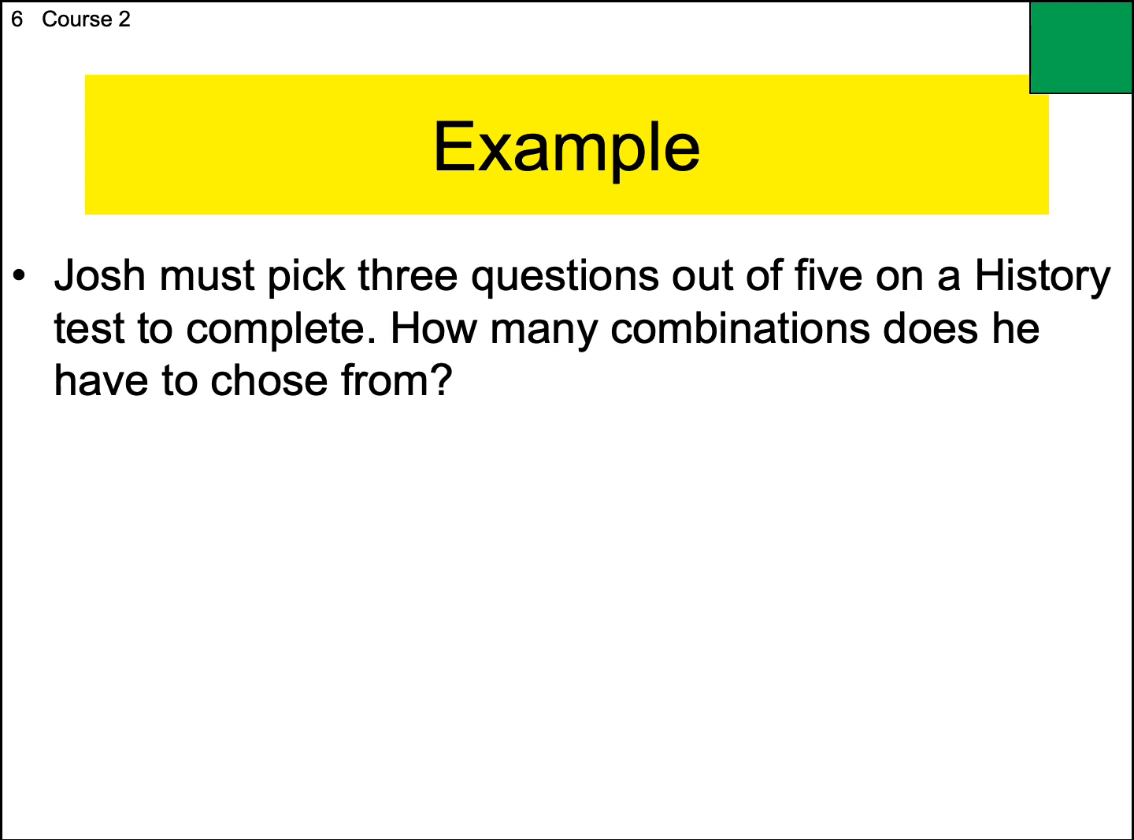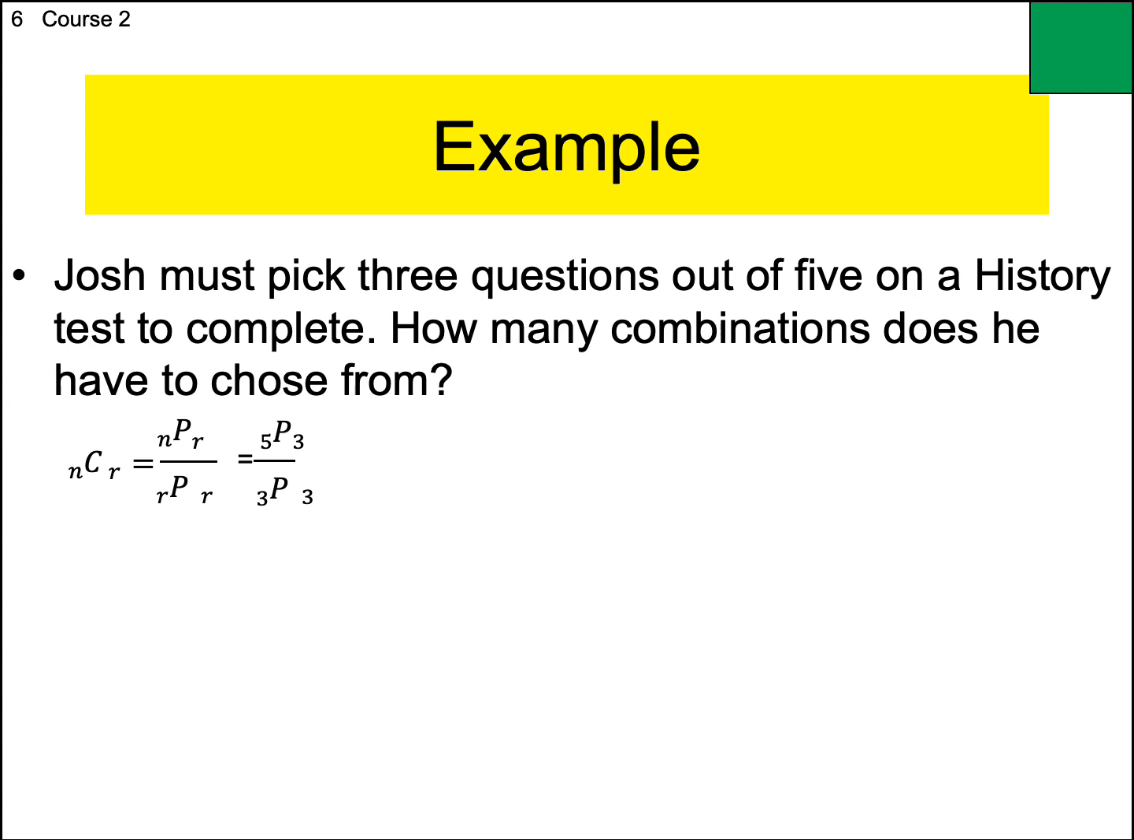How'd you do? All right, let's see. The question says Josh must pick 3 out of 5. So obviously that is 5 choose 3. So 5 is the N and 3 is the R. All right, so 5 choose 3.